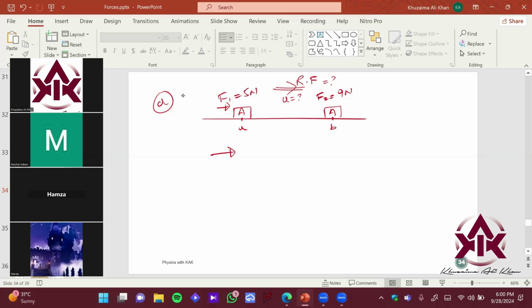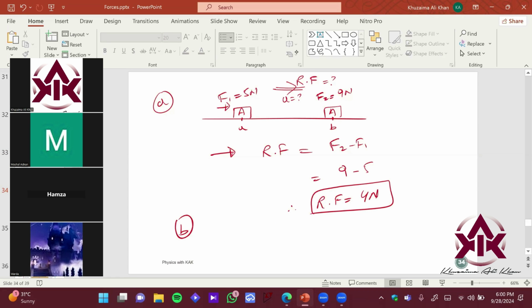So what is going to be the resultant force? It is going to be the change in force, right? That is going to be F2 minus F1. So that is going to be 9 minus 5. Therefore, the resultant force is coming out to be 4 newtons. And for part B, you need to find acceleration. So for acceleration, we have Newton's second law of motion, that is F equals ma, right?